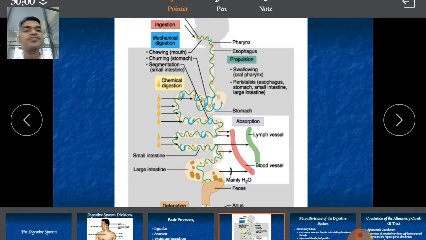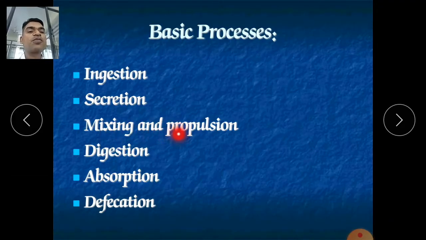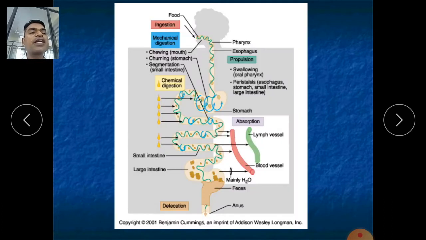Now again, what is propulsion? Propulsion is a continuous activity. There are episodes of contraction and relaxation, and these episodes are nothing but the propulsive activity.